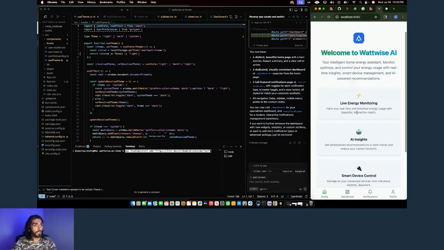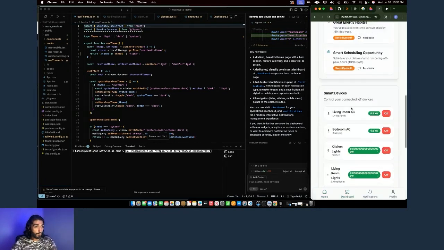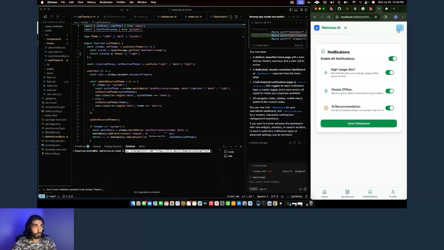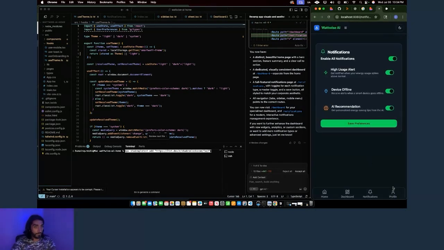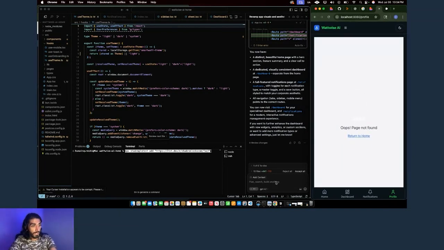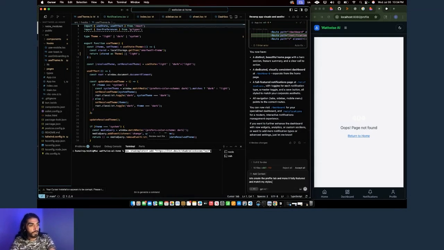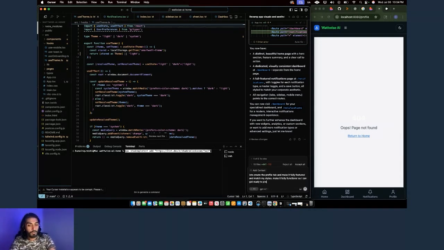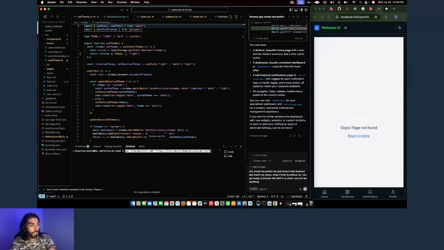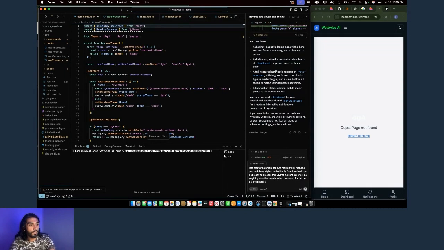Now I can see that my home page is more generalized. My dashboard is customized, which is cool. I got my mobile toolbar. I have everything that I've added so far, kind of like the dark version here too. See, the profile page is not working, so I'm going to say, let's create the profile tab and make it full featured and match my styles. Make it fully functional so I can get ready to present this MVP to a client. Also, tell me anything else that needs to be completed for this to be a full mobile application.